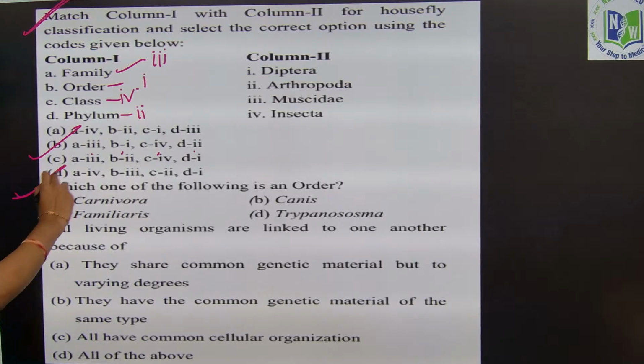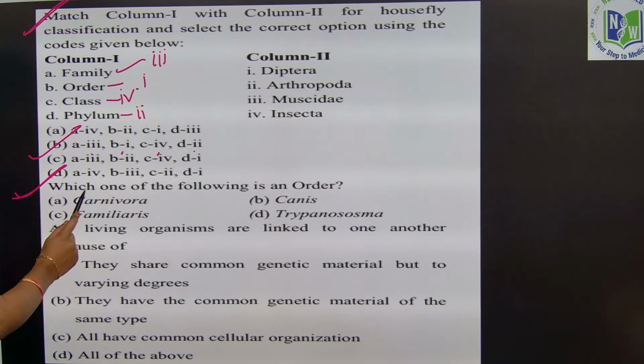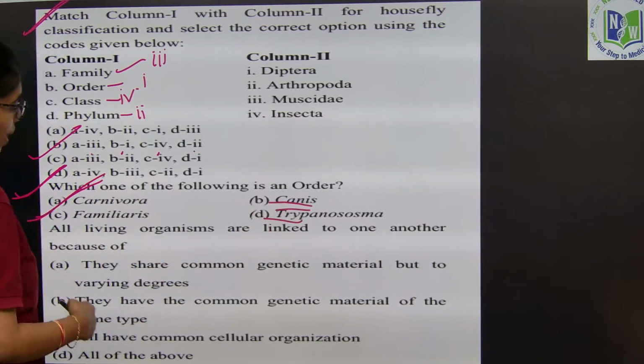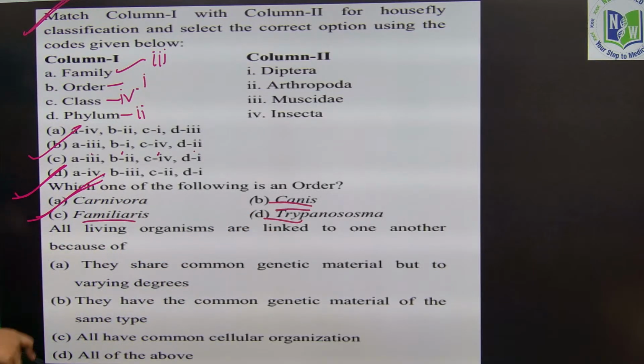Next question, you look into, which one of the following is an order? Carnivora. Carnivora is the order. Canis is genus. Trypanosoma is a strain and Familiaris is species. Okay. So, here the order is what? A.